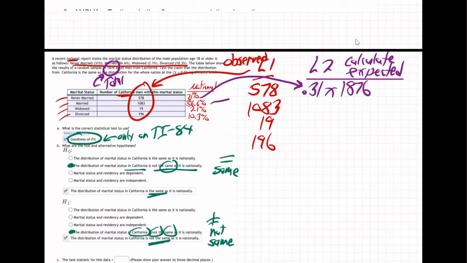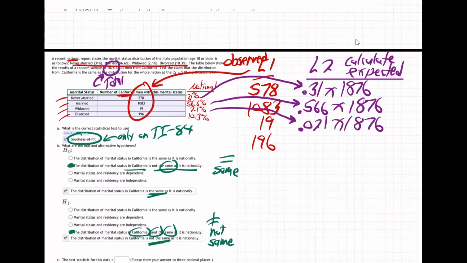Next category, 0.566. See, I'm moving the decimal back 2 places like we always do. We take a percentage and change it to a decimal. This one, watch out, 0.021. This one, 0.103. So that's what I'm going to type into my calculator. Put those in L1 and L2.